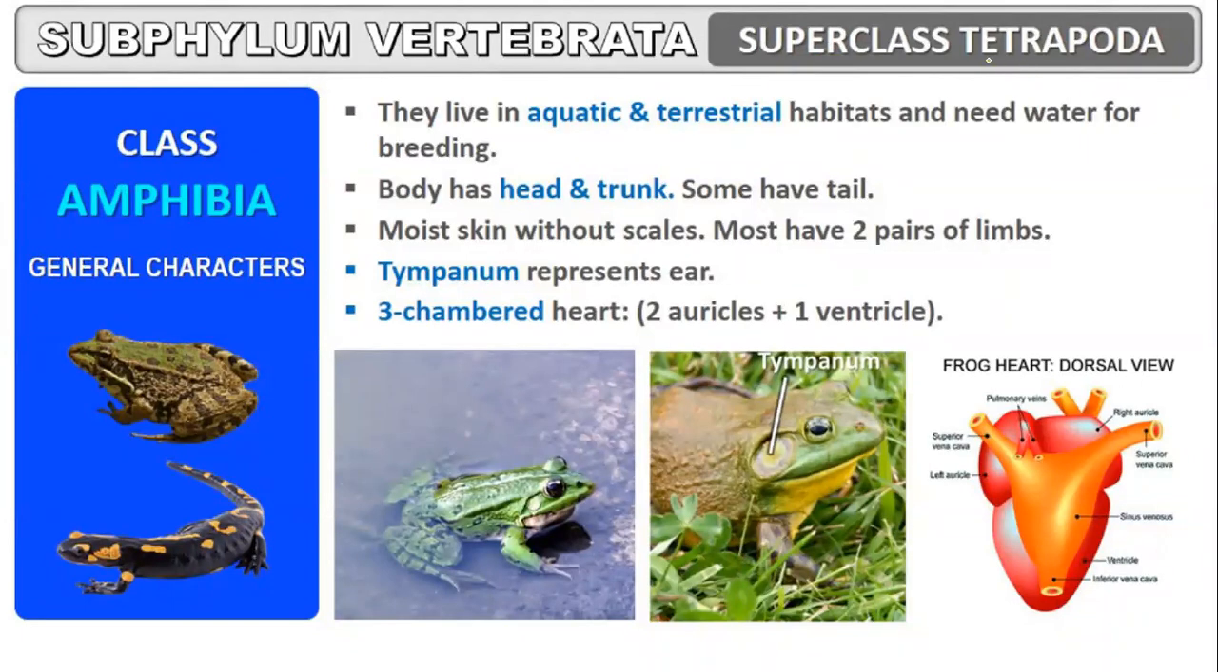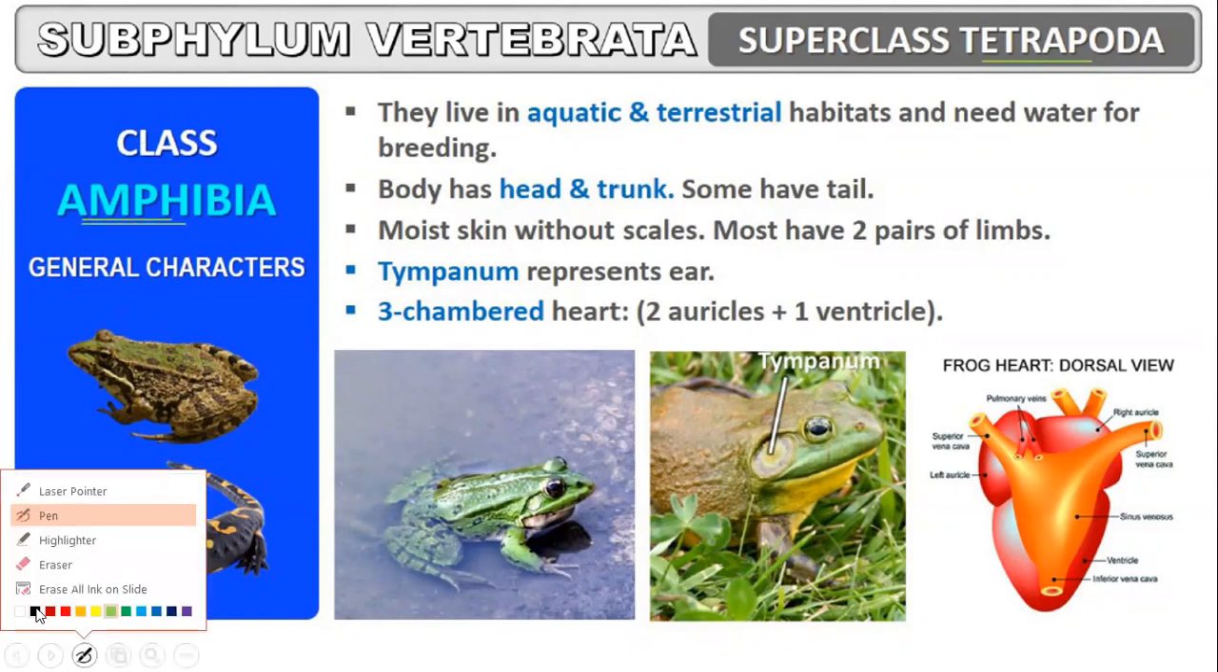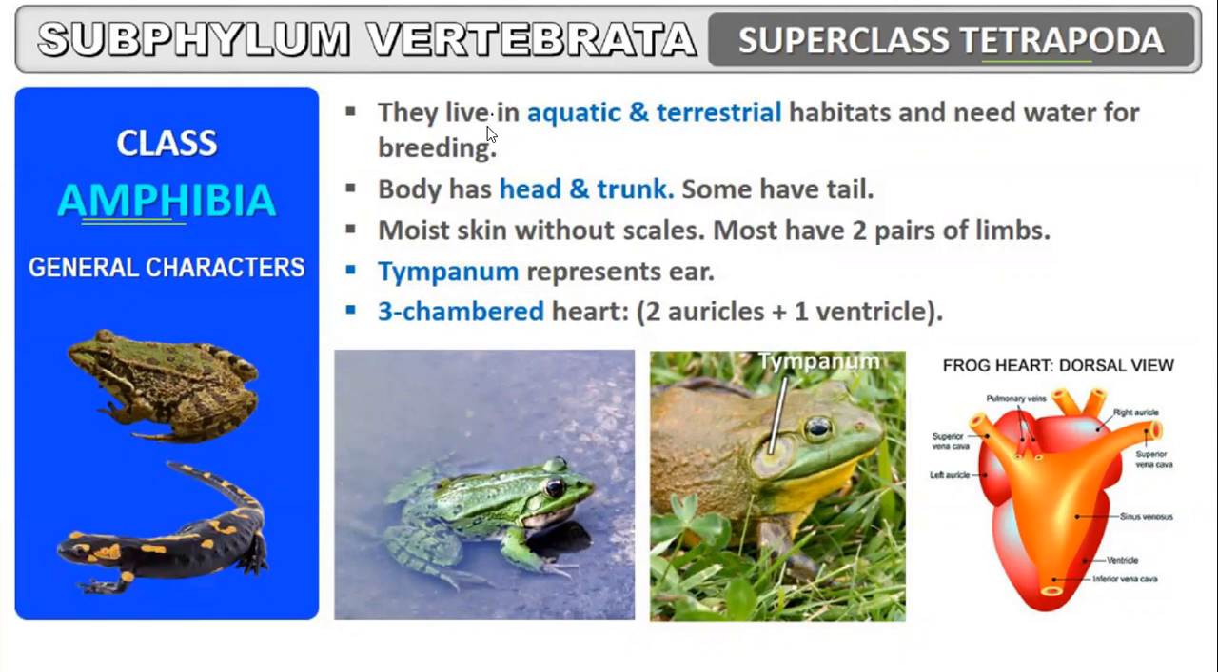First, let's discuss superclass Tetrapoda and class Amphibia. Let's look at the general characters. Amphibians live in aquatic and terrestrial habitats. Point number 1, which is most familiar: amphibians have the ability to live on both land as well as water.